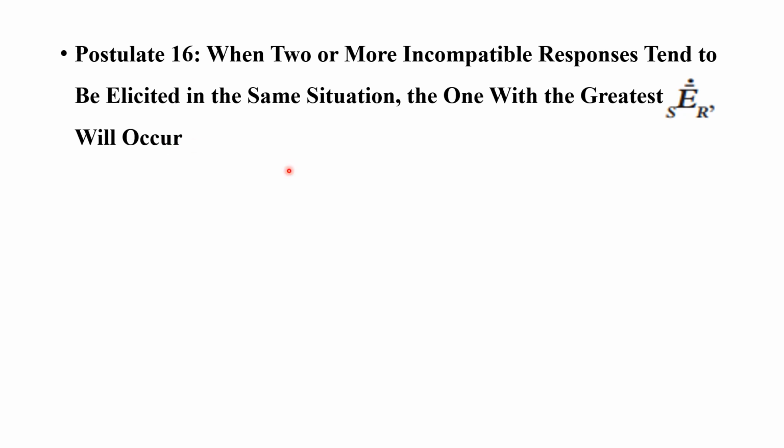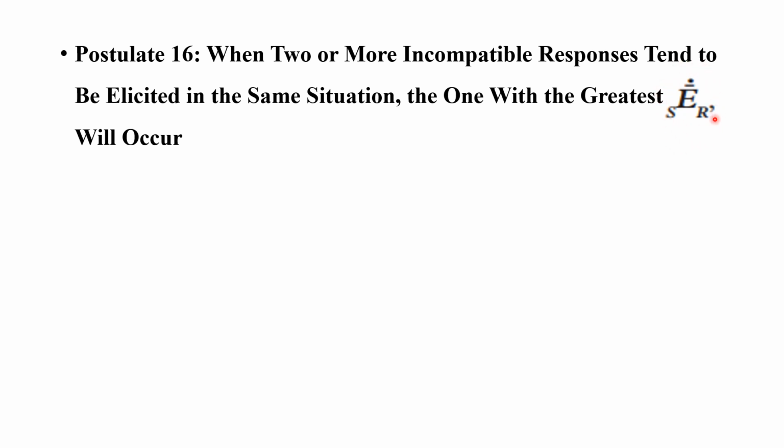So I rang the bell. What do you think, which response will be elicited? According to this postulate, the response elicited will depend upon which has the greatest momentary reaction potential.